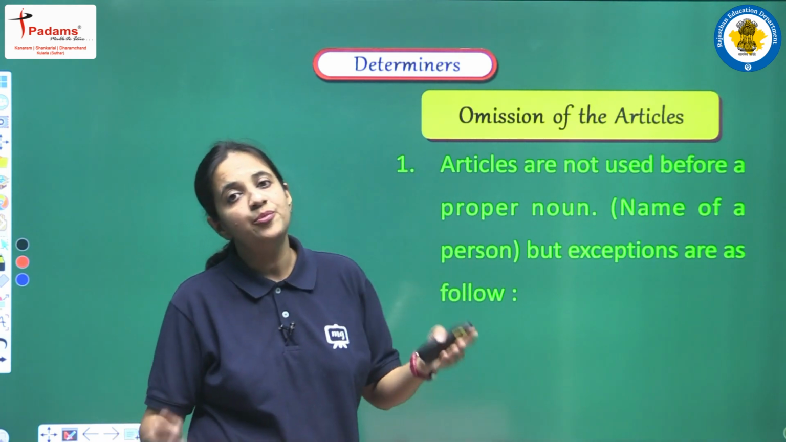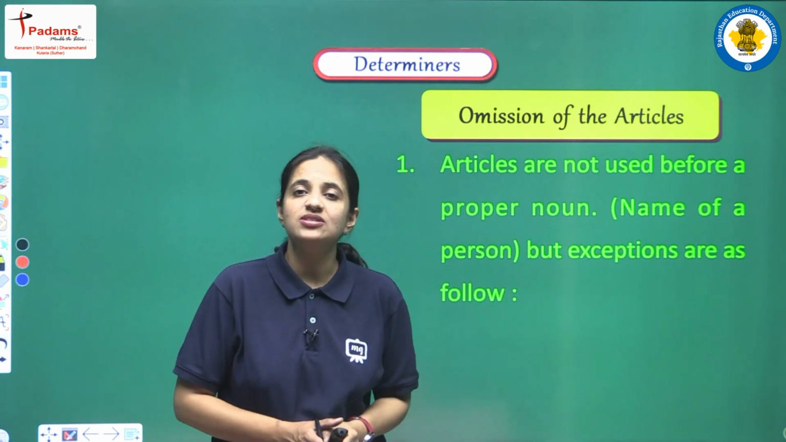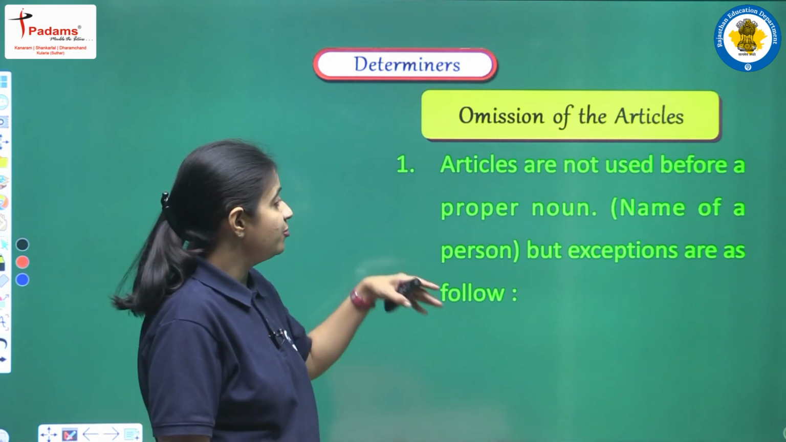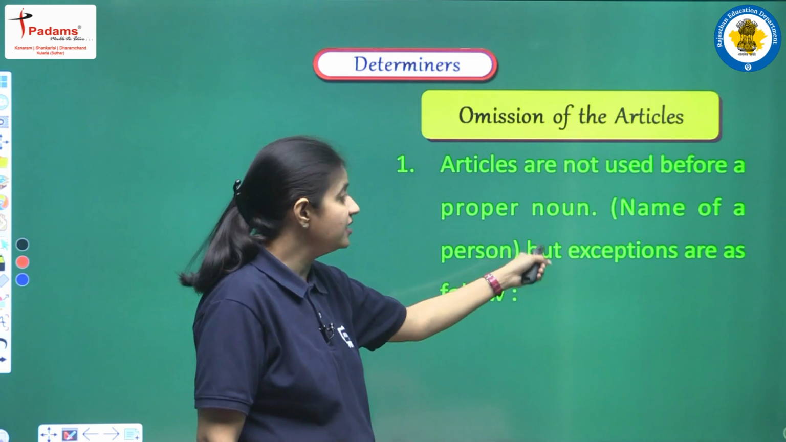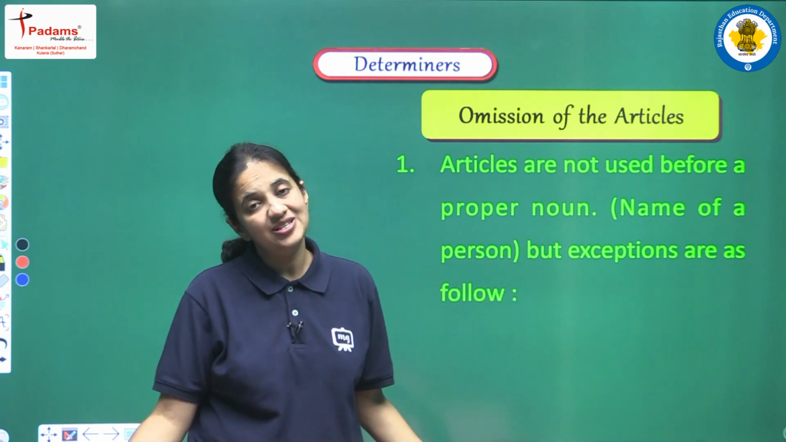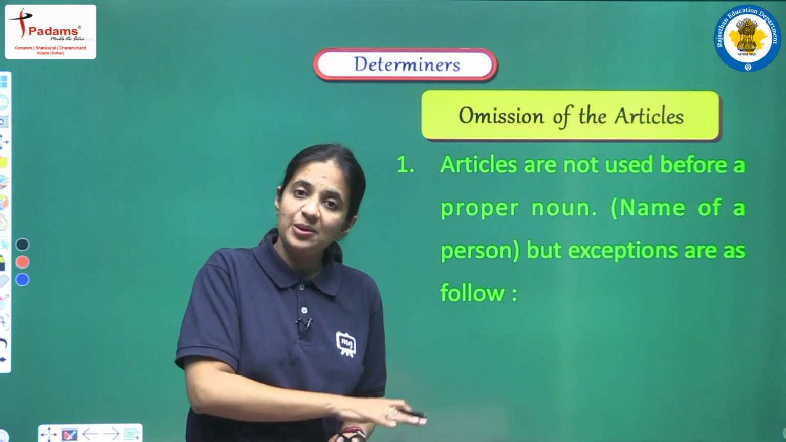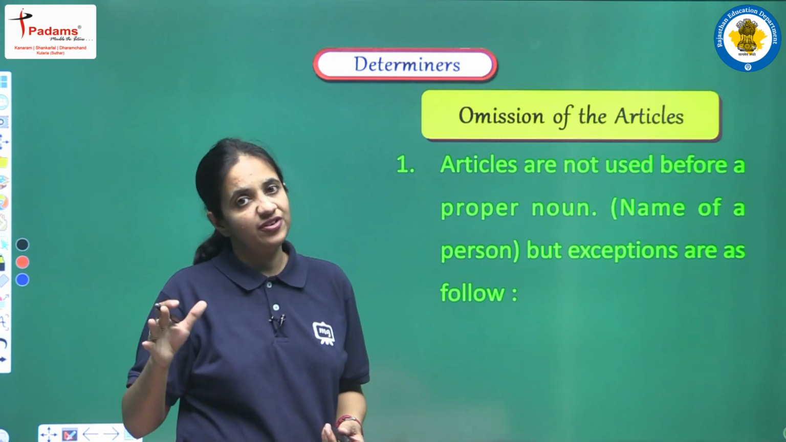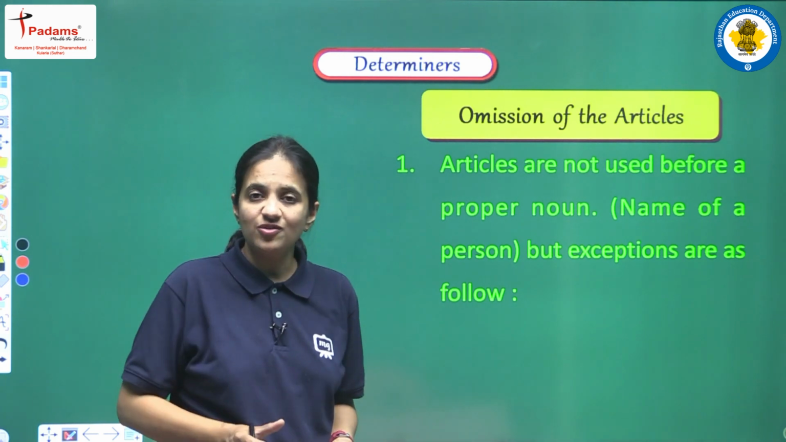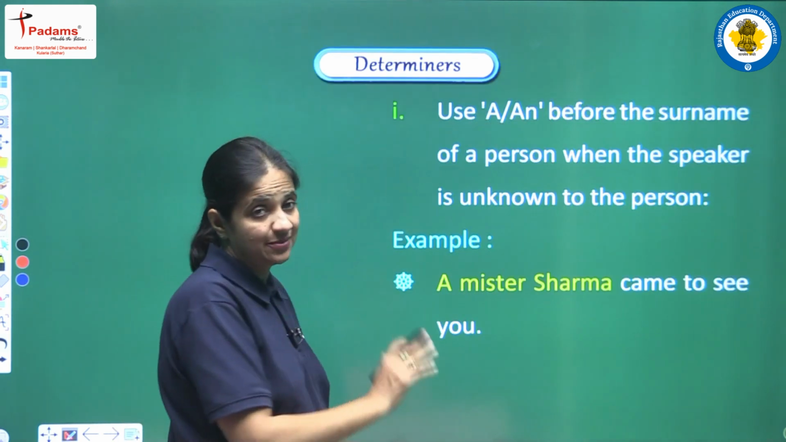If we are having a proper noun, then yes, we cannot use an article before it, and proper noun means name of a person. But yes, we are having exceptions also. So let's discuss the exceptions: in which cases do we have to use an article? If we are having a proper noun, then also we have to use an article. So let's see the exceptions.